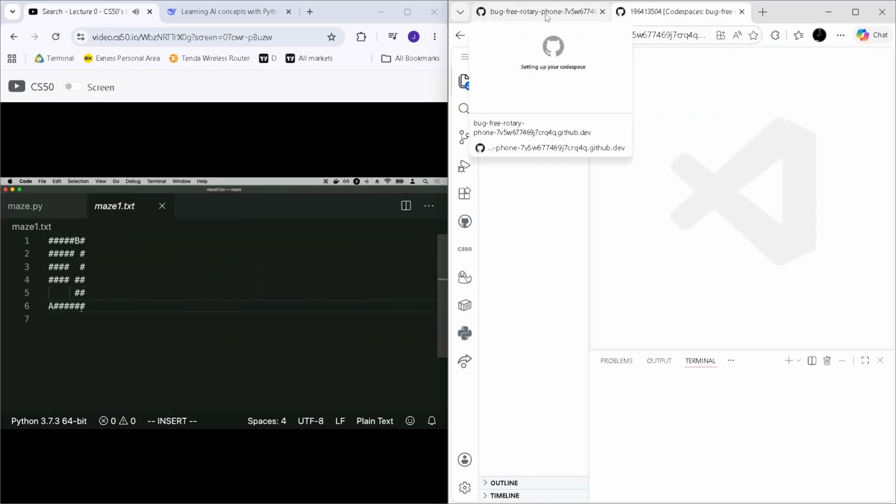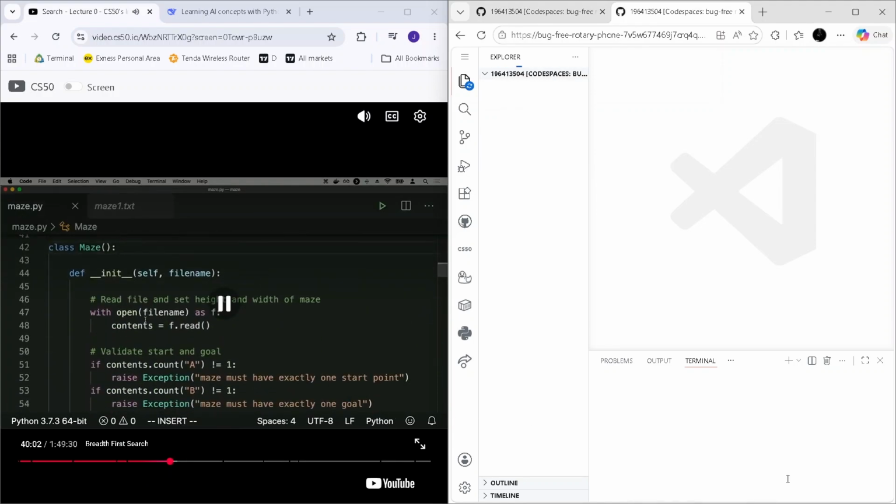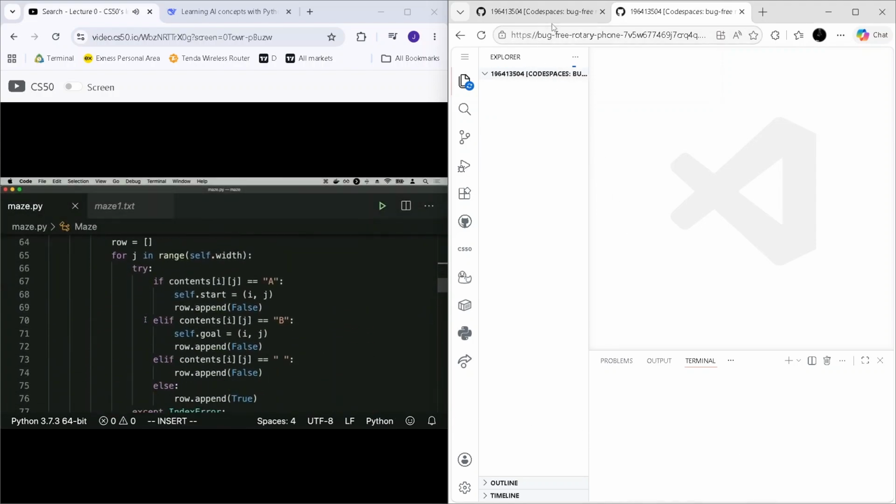where we see hash marks representing walls, and I have the character A representing the starting position, and the character B representing the ending position. And you can take a look at the code for parsing this text file right now. That's the less interesting part.